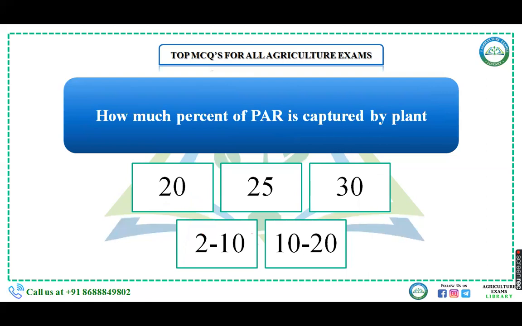How much percent of PAR is captured by the plant? PAR is photosynthetically active radiation. Its range is 400 to 700 nanometers. Then plants use only how much percent of the PAR in photosynthesis? 20%, 25%, 30%, 2 to 10%, or 10 to 20%. Plants use only 2 to 10%.